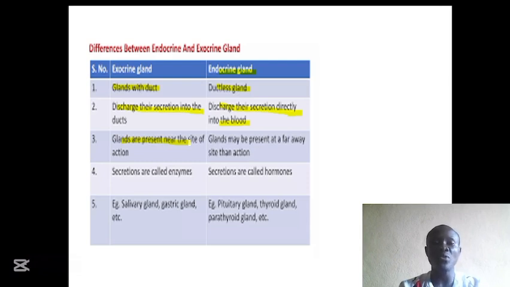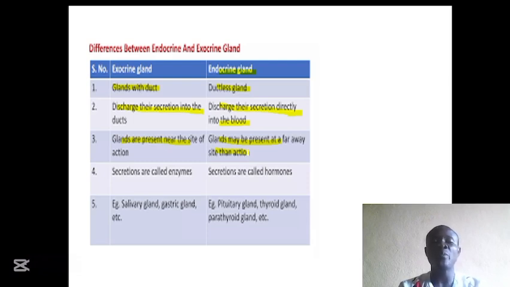But in the case of the endocrine glands, these glands may be present far away from their site of action. For example, the pituitary gland is found in the brain. It may produce, for example, follicle stimulating hormone or luteinizing hormone. These hormones will be transported to the testes or the ovaries where they perform their specific function.